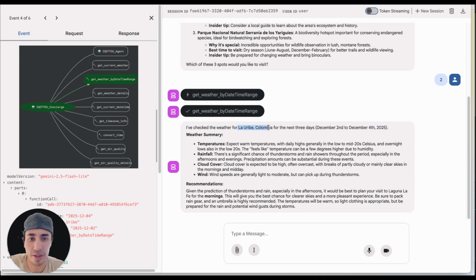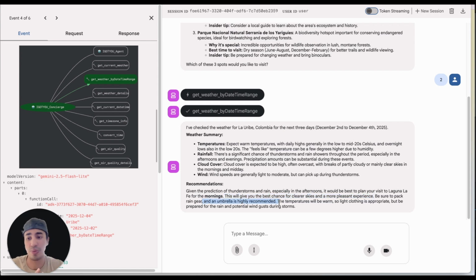It is in La Uribe, actually, Colombia. So, okay, it's giving me the weather for the next 3 days, and the weather summary is: expect warm temperatures with daily highs generally in the low to mid 20s Celsius, and overnight the feels-like temperature can be a few degrees higher due to humidity. It's actually giving also some custom recommendations specifically for that spot. Given the prediction of thunderstorms and rain, especially in the afternoons, it would be best to plan your visit in the mornings. This will give you the best chance for clearer skies and a more pleasant experience. Be sure to pack rain gear, and an umbrella is highly recommended.